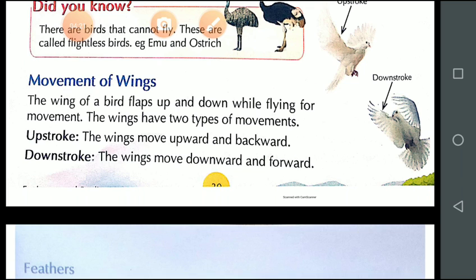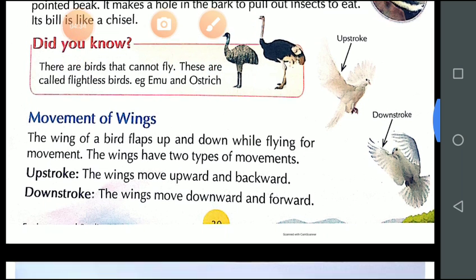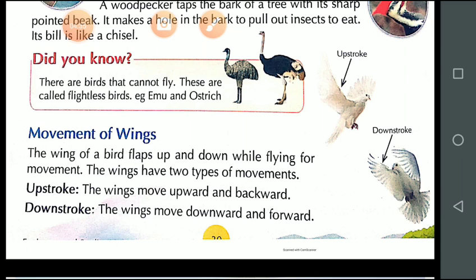And do you know, student, the shape of a bird's body is like an aeroplane, narrow in the front and broad in the middle. This shape helps the bird to fly.